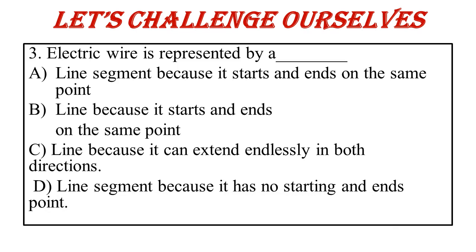If we focus on the first one, it starts and ends on the same point. No, it does not. A line segment starts from one point and ends at another point. Both the points are different. So it's not a proper definition of a line segment. The second is wrong, because a line has no ending or starting. See, line because it can extend endlessly in both directions. Yes, this seems to be correct because the length of the electric wire can be infinite in both directions. So here option C is correct.